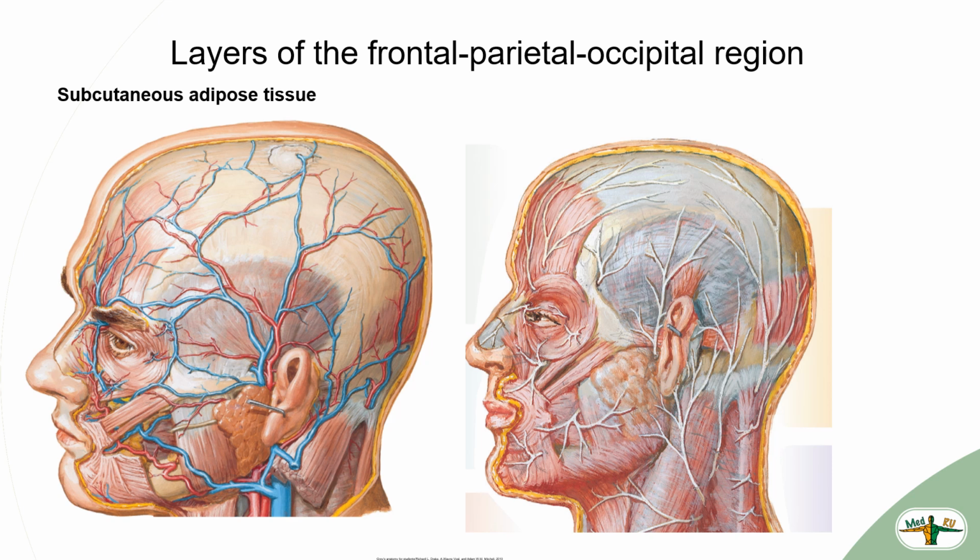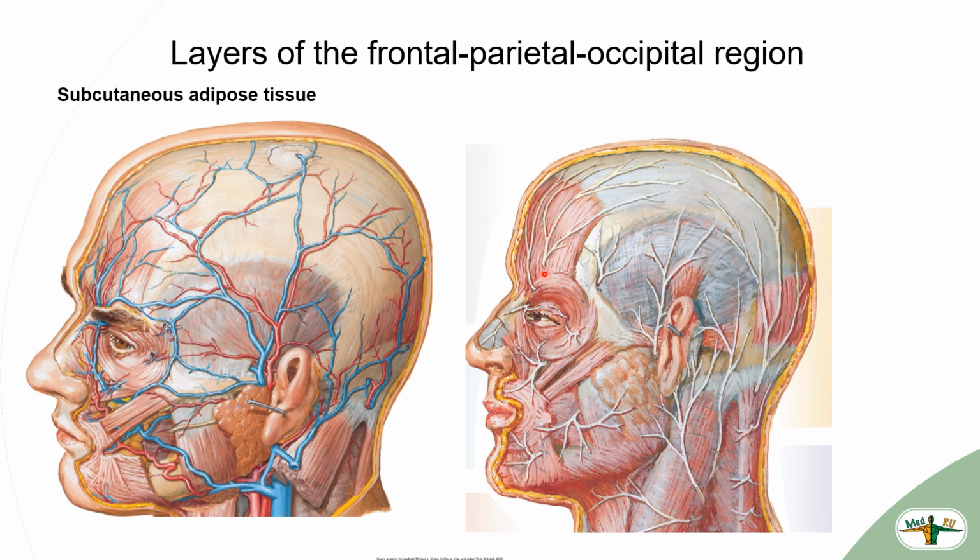The supratrochlear and supraorbital arteries, branches of the ophthalmic artery from the internal carotid system, are distributed in the area of the frontal bone. They are accompanied by veins and nerves of the same name, from the first branch of the trigeminal nerve, nervus ophthalmicus.